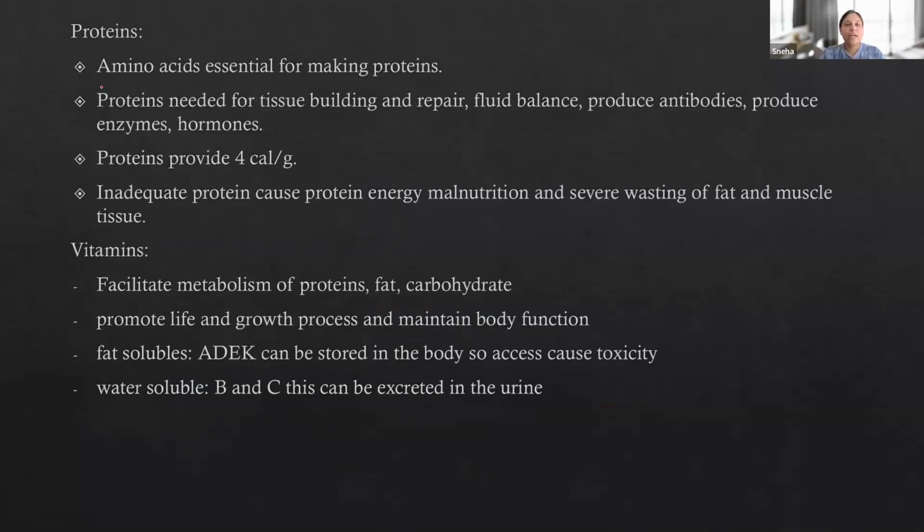Then we do have protein. Amino acids are essential for making proteins. Proteins are needed for tissue building and repair. This is a very important function of protein. So sometimes, let's say in the respiratory system, when there is tuberculosis or pneumonia, where lung tissues are getting damaged because of the infection, we give them a high protein diet because we want this tissue to get repaired easily.